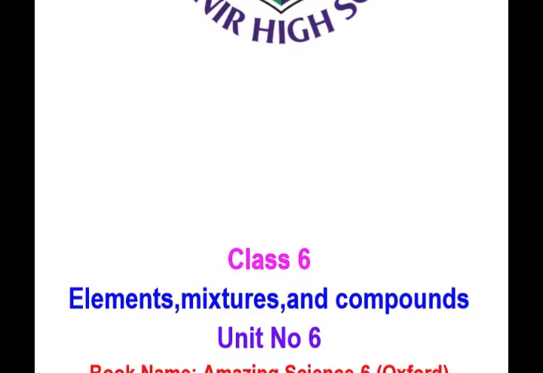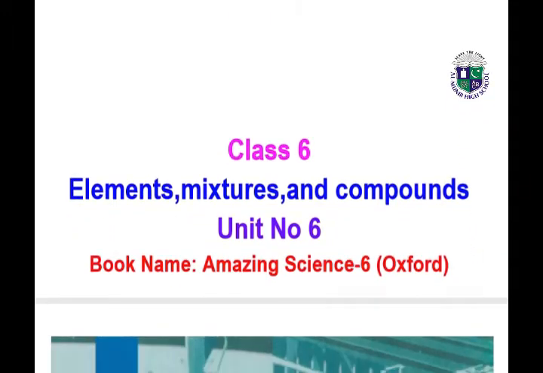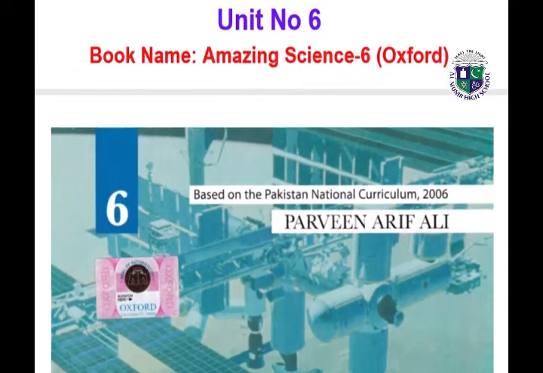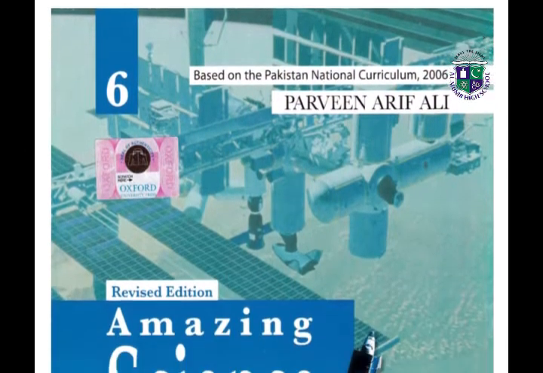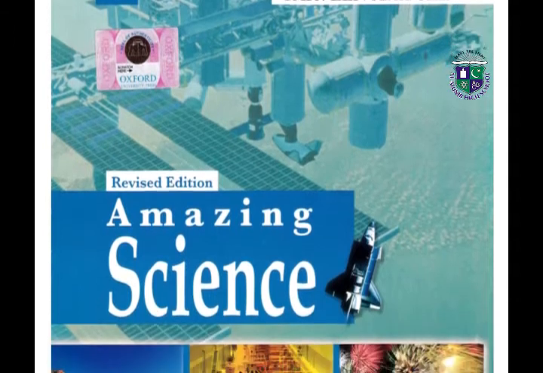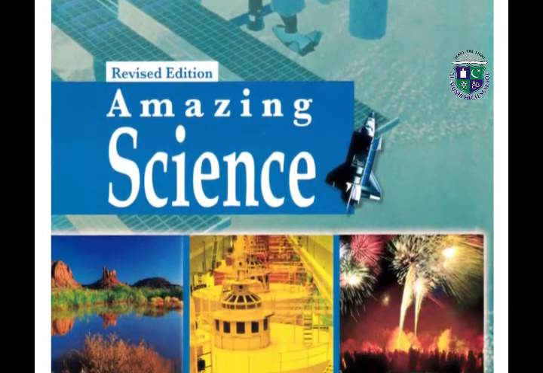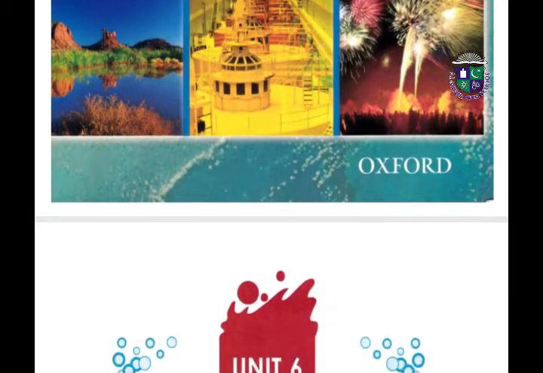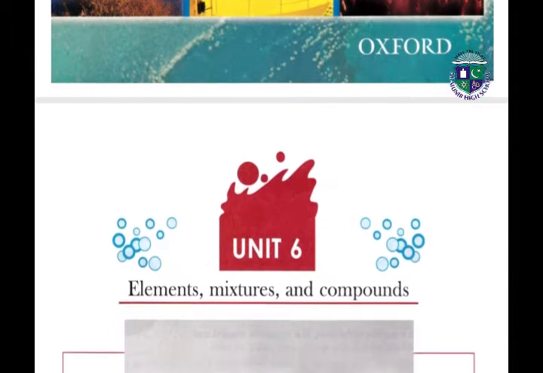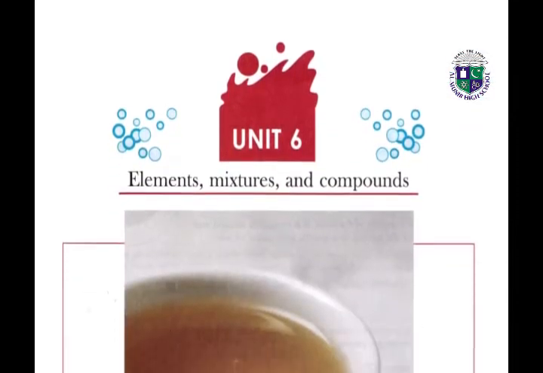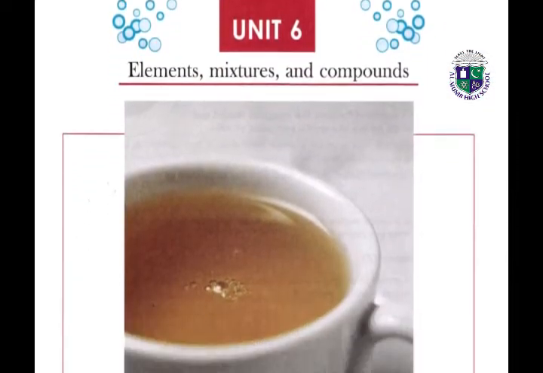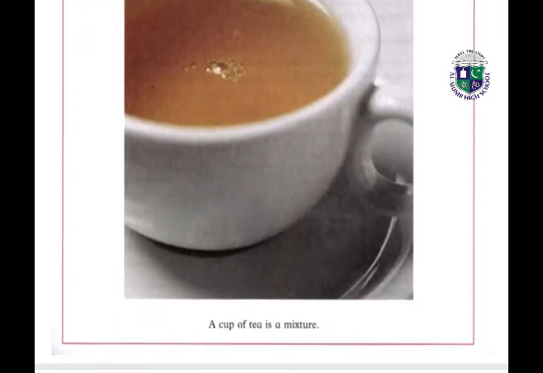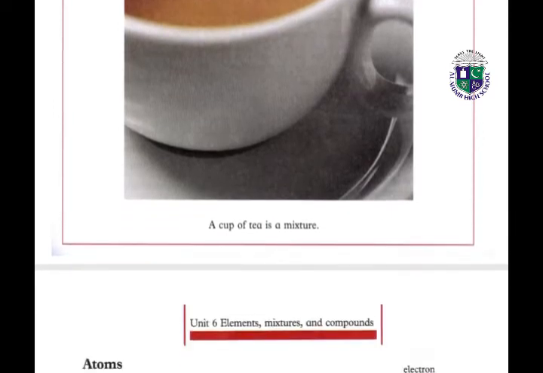This is your science lecture. Today we are going to discuss and learn unit number 6, and unit number 6 is about elements, mixtures and compounds. This is your amazing science book title page for class 6. Unit number is 6, elements, mixtures and compounds. What are elements, what are mixtures and what are the compounds? A cup of tea is a mixture.